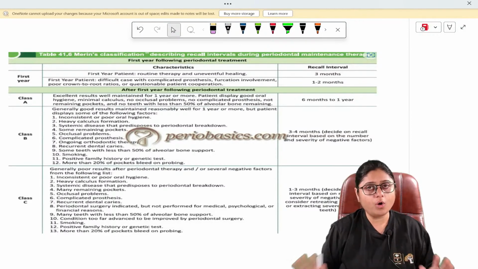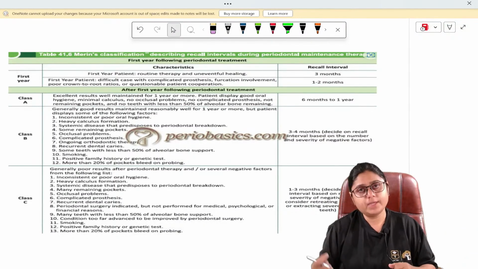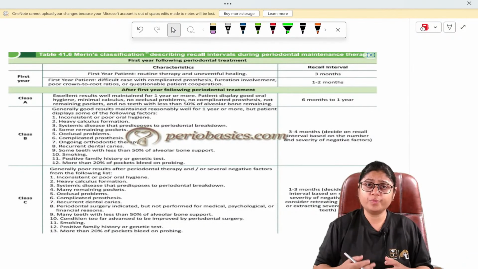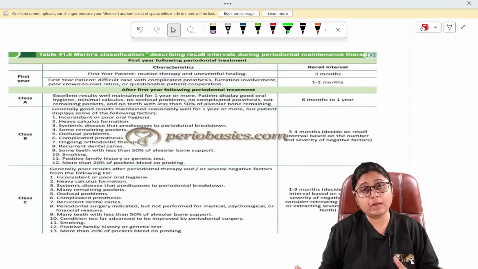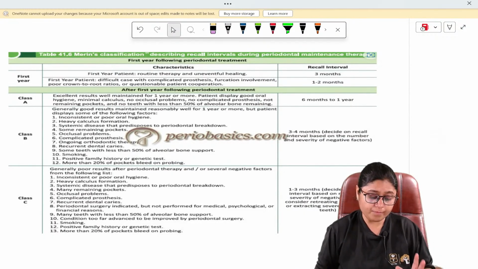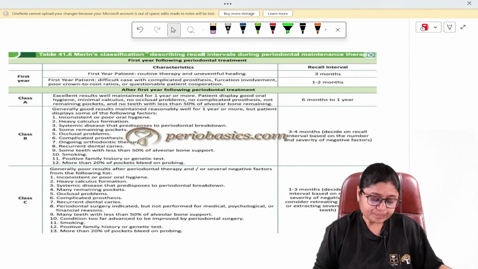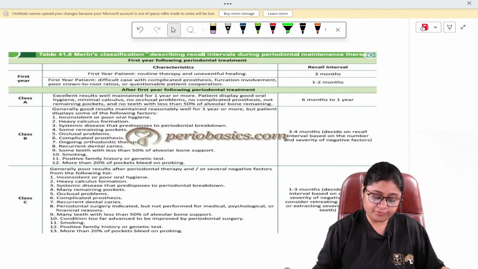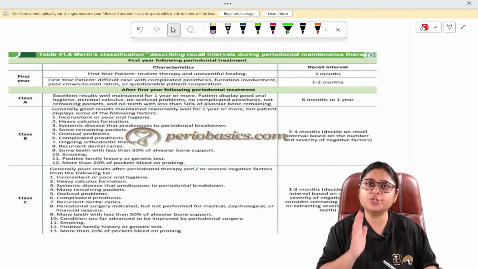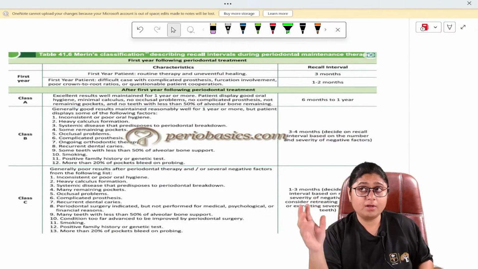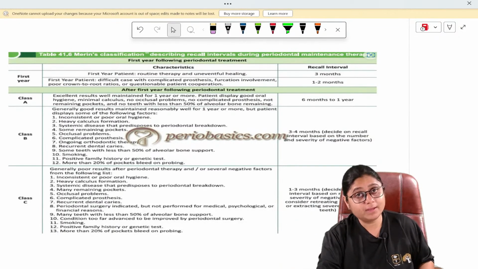That means I have done all the treatment that was necessary, whether it was scaling and root planing alone, or there was tooth extraction, periodontal surgery, gingivectomy, anything. Not only pertaining to perio, but any treatment, root canal or prosthesis. So in the first year, suppose the patient came to me in January 2024. Until January 2025, if the patient has uneventful healing, good oral hygiene, and only a few minor treatments were done, then you have to do a follow-up every 3 months.